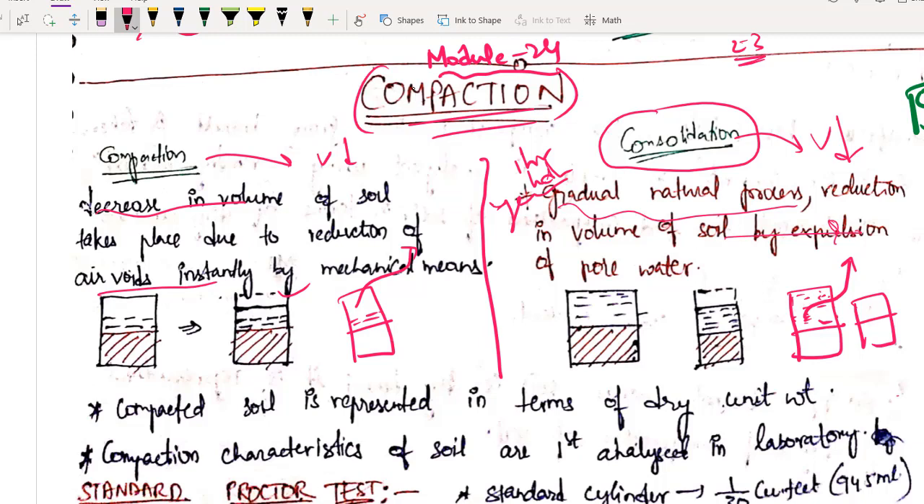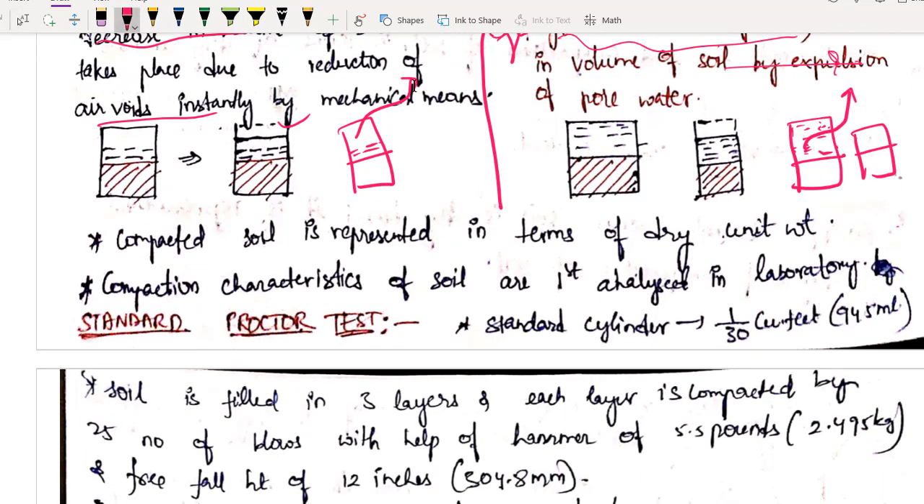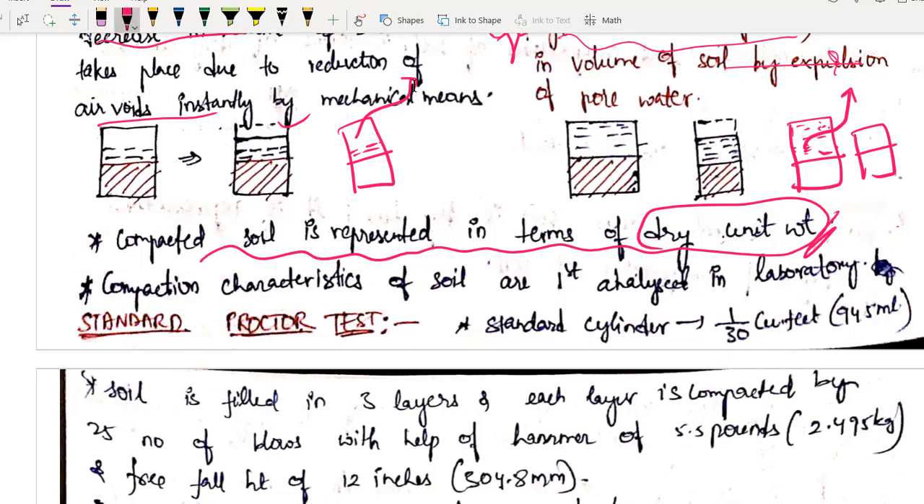For now, let us study this compaction. I have just told you the compacted soil is represented in terms of what? In terms of dry unit weight. And to find how much you have to compact, or to find what your maximum gamma D will be, up to what you have to do compaction, and what water content you have to keep to get your maximum dry density, we have certain tests. Different soils will have different gamma D maximum.